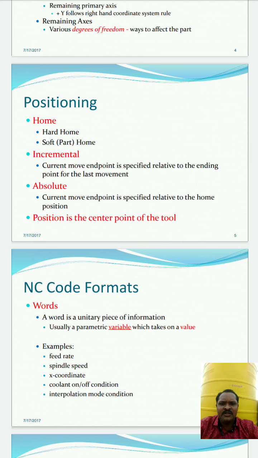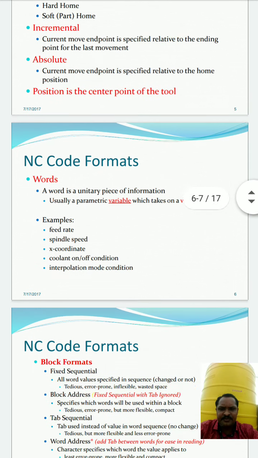So home position, that is the hard home or soft part home, we can call it a soft part home. Incremental and absolute are very important and basic things here. In incremental, the current move end point is specified relative to the ending point of the last movement, and in absolute, the current move end point is specified relative to the home position. Absolute will start with the home position, incremental will start from that position to the next point.